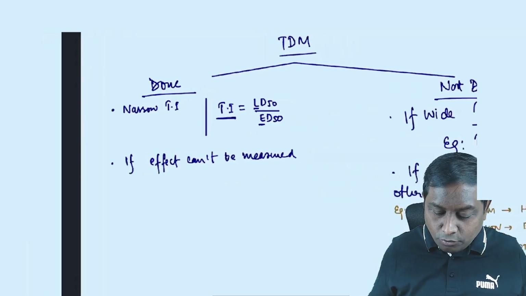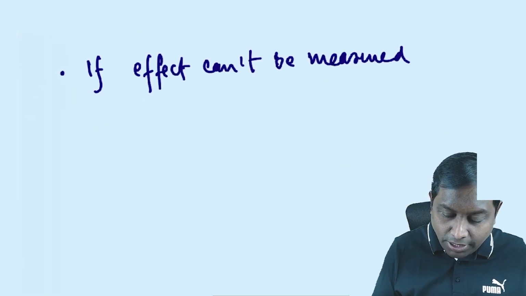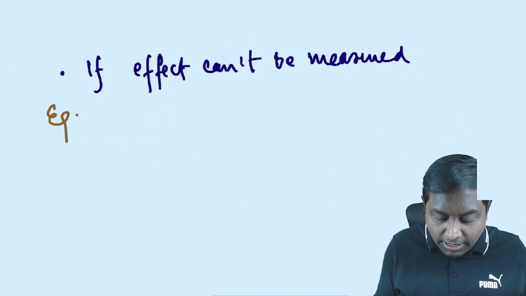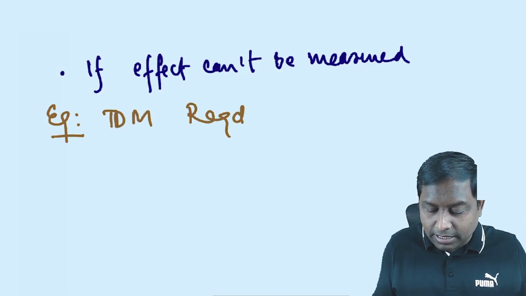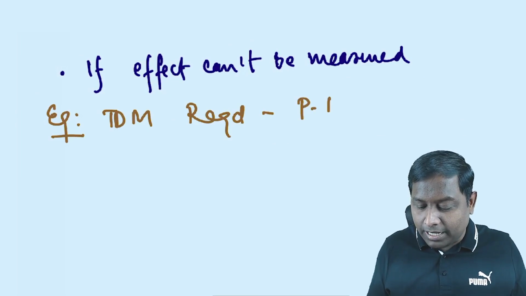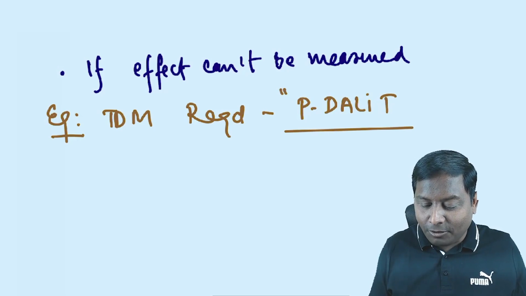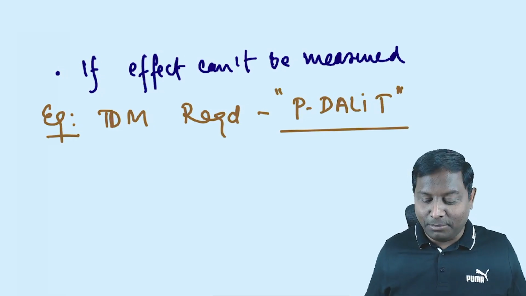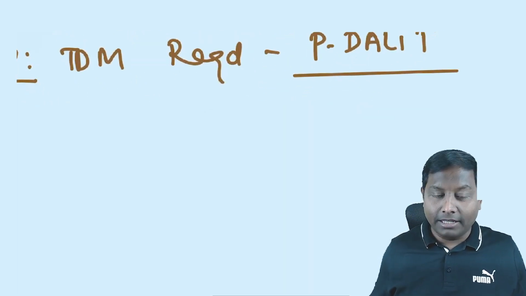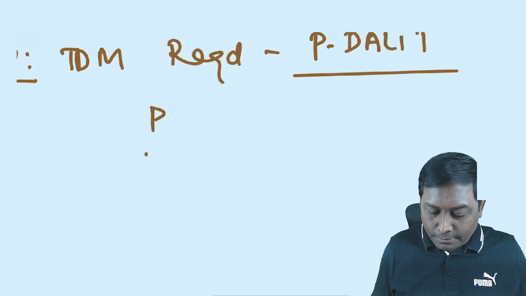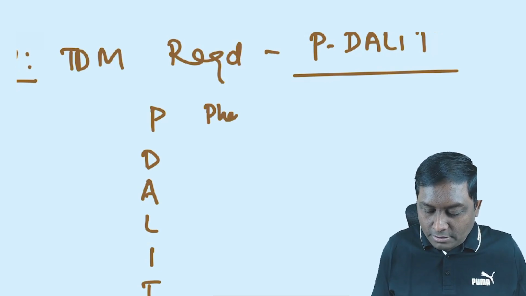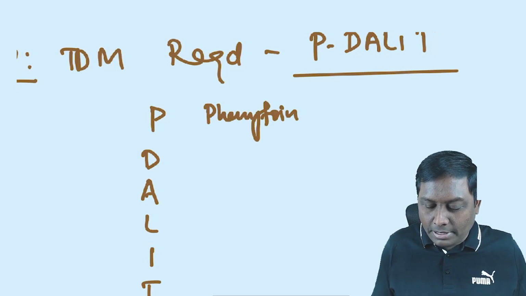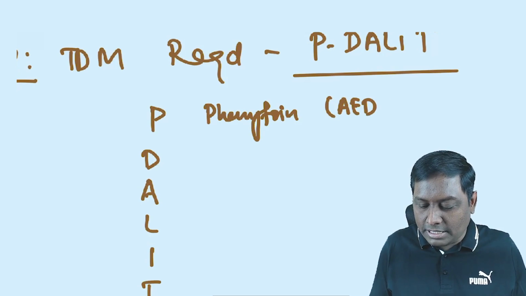So let me give you a very simple mnemonic for drugs where TDM is required: Pyara Dalit, an all-time favorite mnemonic of students, and from ages students have been taking advantage of it. P stands for phenytoin, an anti-epileptic drug. It is one of the drugs among the anti-epileptic drugs.